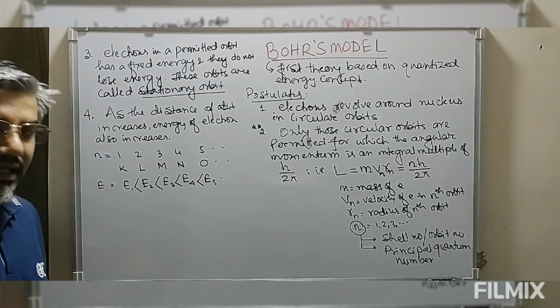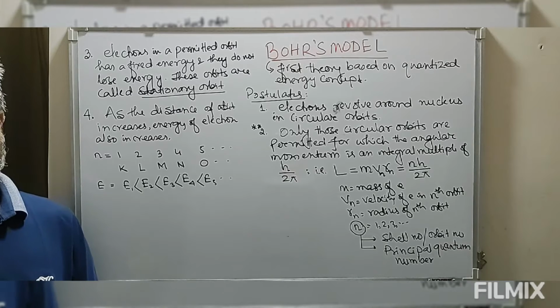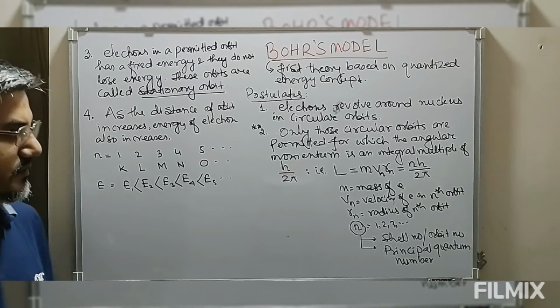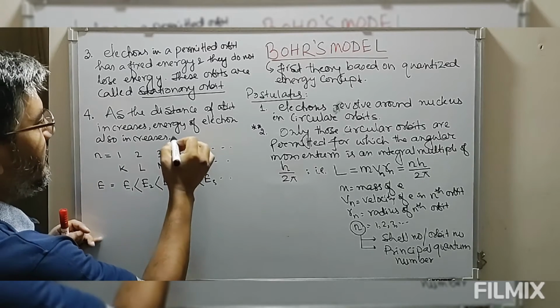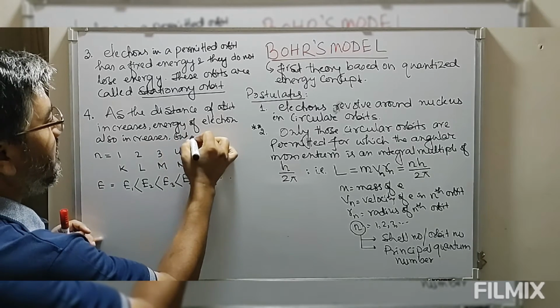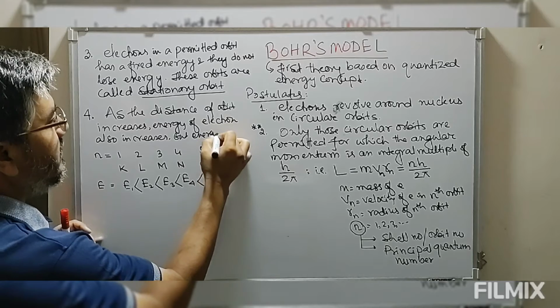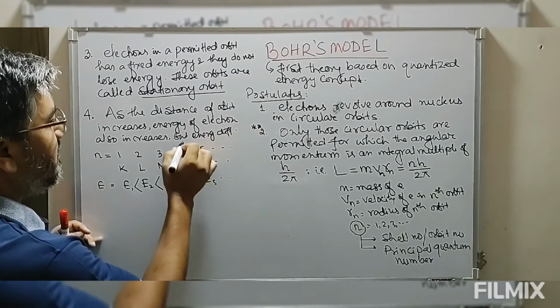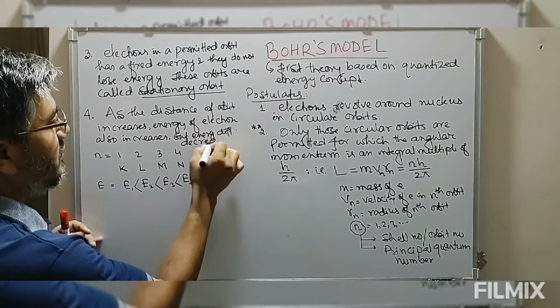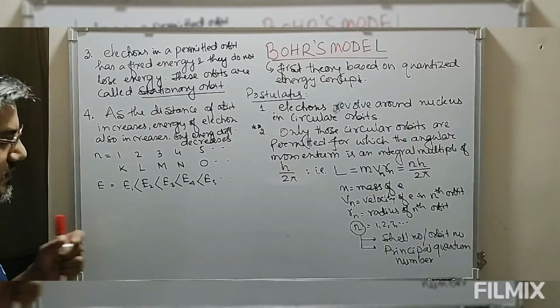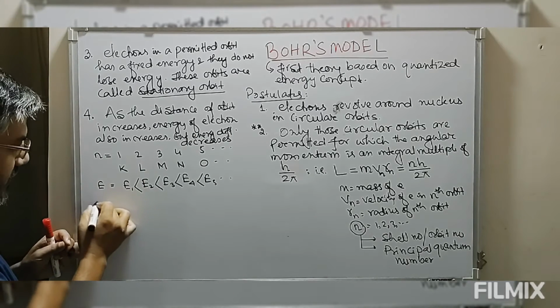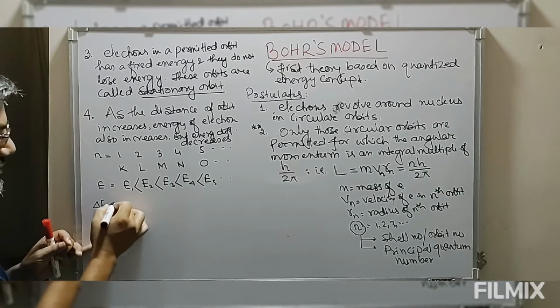But the energy difference between two adjacent levels decreases. Though the energy possessed by the electron in the circular orbit increases, the energy difference between any two successive levels decreases.